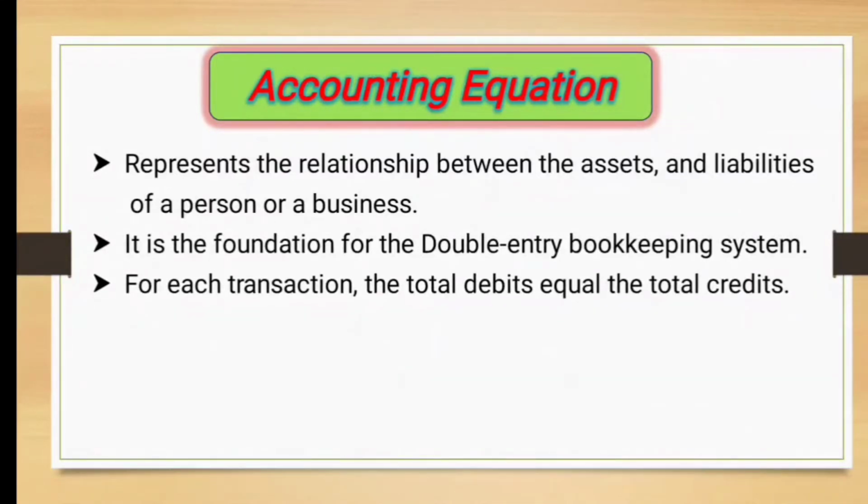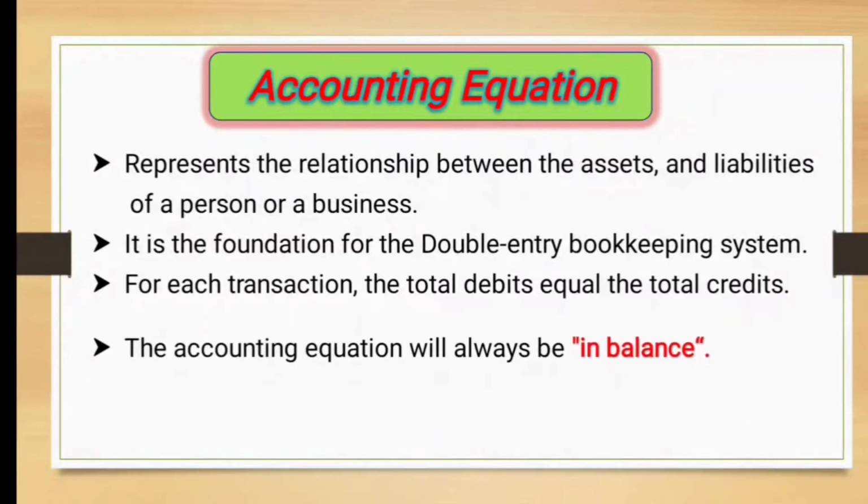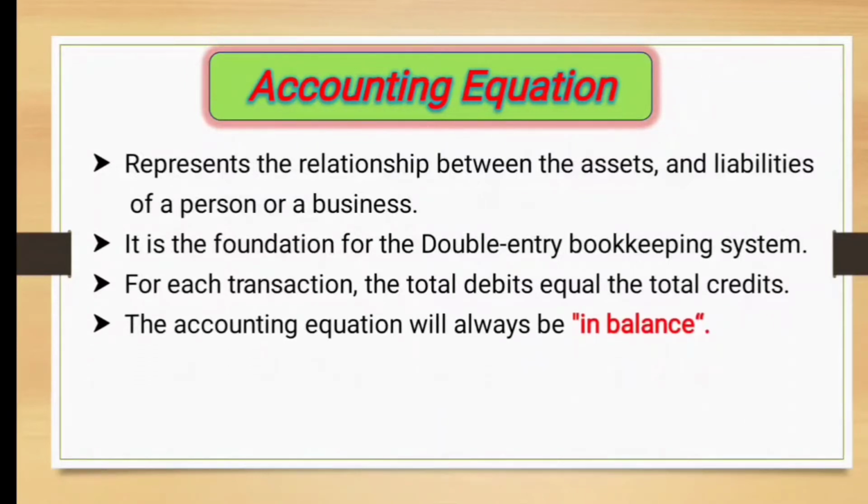Since every business transaction affects at least two of the company's accounts, the accounting equation will always be in balance. In other words, the left side of the balance sheet should always equal the right side.